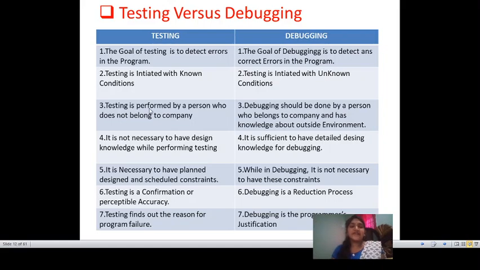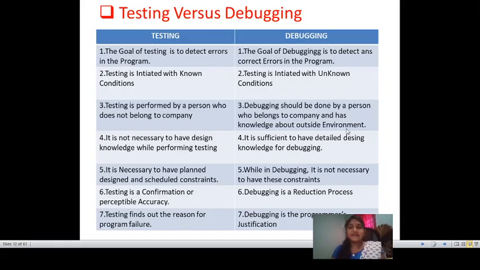Third, testing is performed by a person who does not belong to the company. Anyone can test the particular software application, but he should have some knowledge about the testing tools. Debugging should be done by a person who belongs to the company and has knowledge about the outside environment.